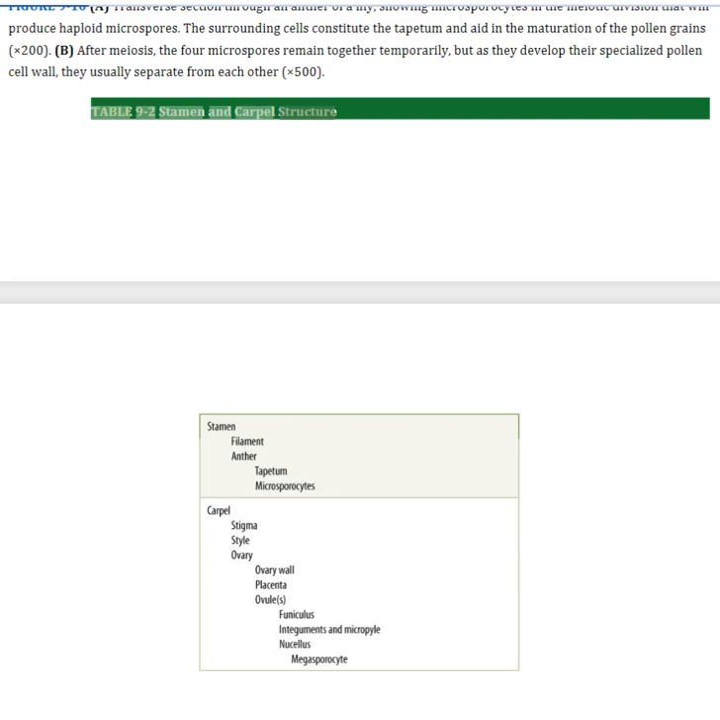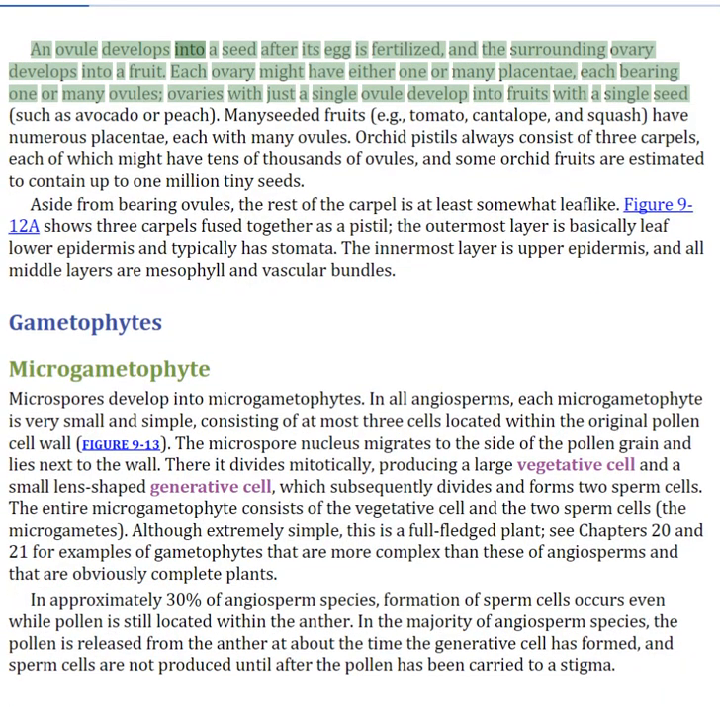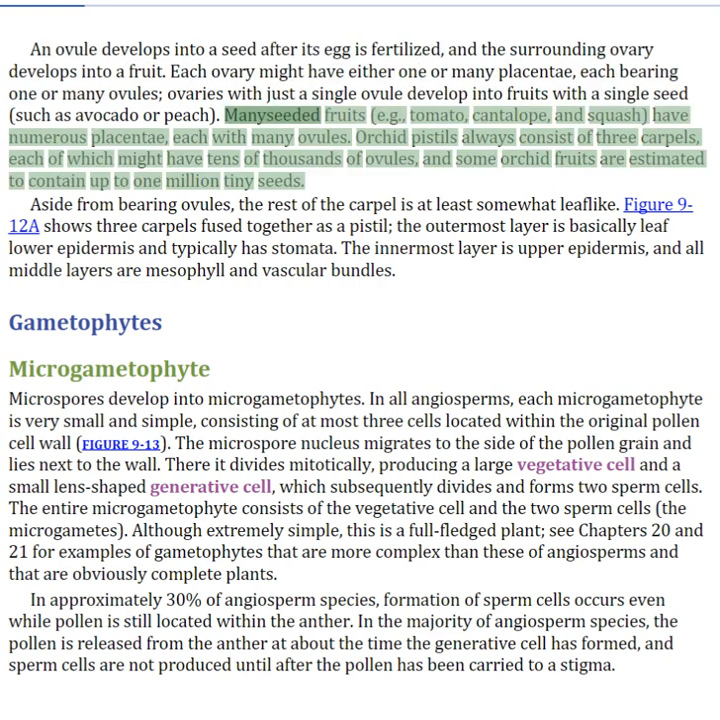Stamen and carpel structure. An ovule develops into a seed after its egg is fertilized, and the surrounding ovary develops into a fruit. Each ovary might have either 1 or many placentae, each bearing 1 or many ovules. Ovaries with just a single ovule develop into fruits with a single seed. Many seeded fruits have numerous placentae, each with many ovules. Orchid pistils always consist of 3 carpels, each of which might have tens of thousands of ovules, and some orchid fruits are estimated to contain up to 1 million tiny seeds.